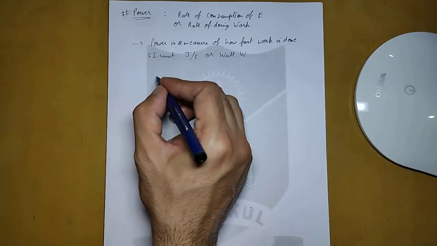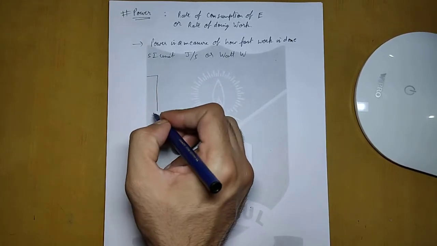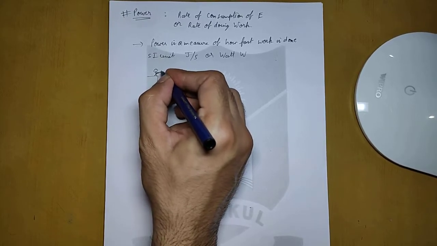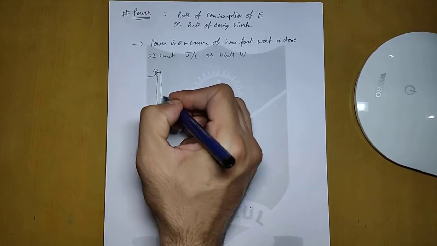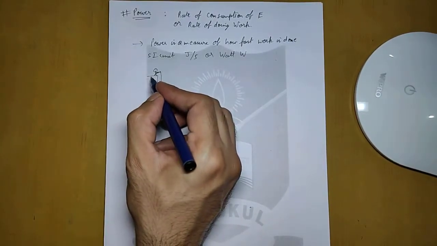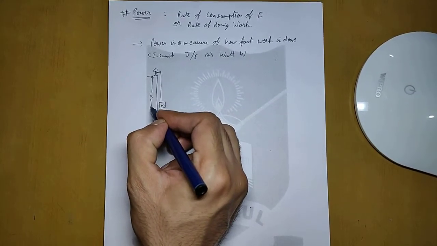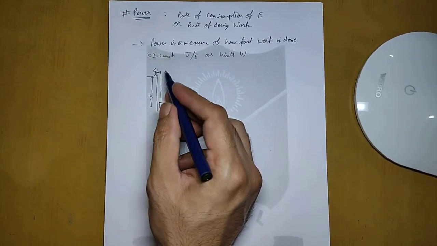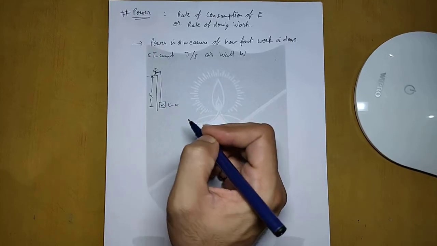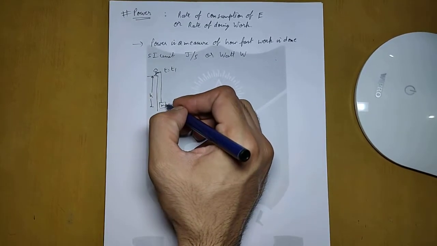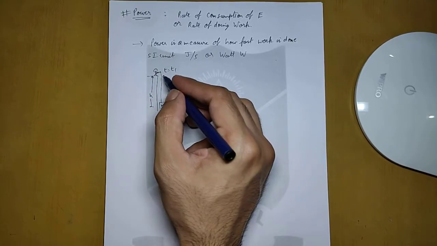Now let us take an example. Let us say that there is a cliff and a boy is standing on the edge of the cliff, and with the help of a string is holding a block of mass m at some height h from the top. Now he starts pulling the mass up. Let us say he started at t equals 0, and at t equals t1 he has the block in his hands.